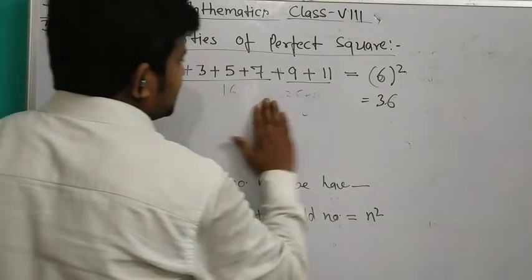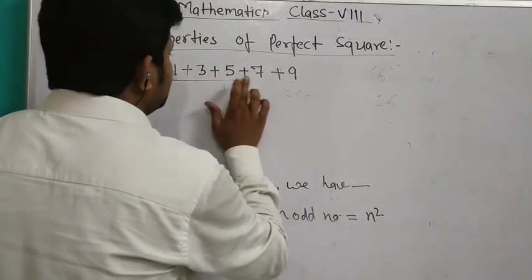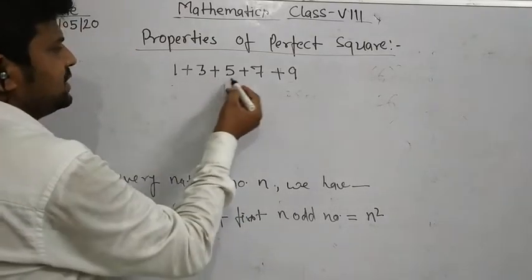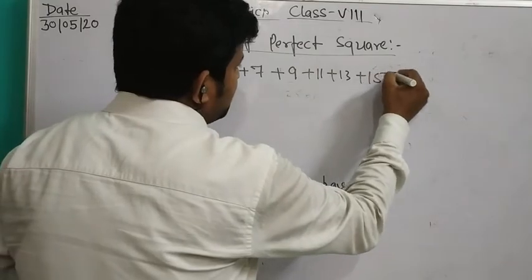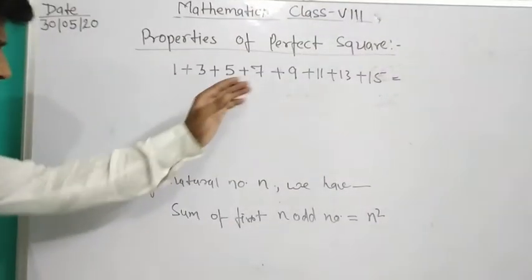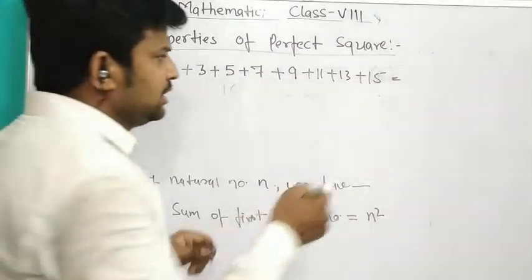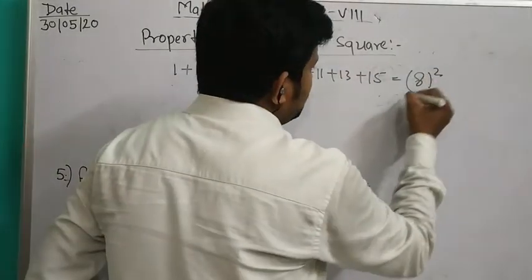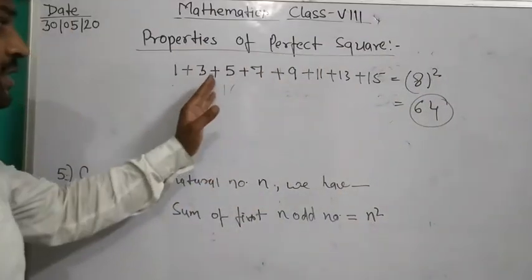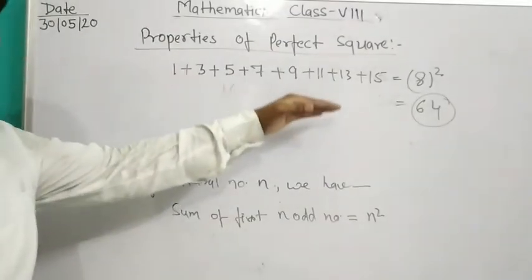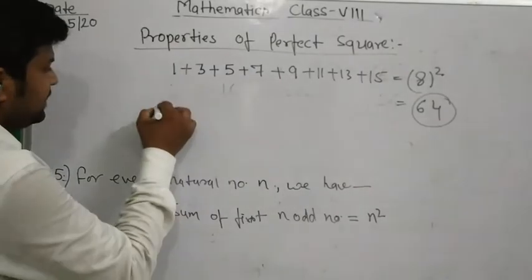Suppose we write: find the sum of 1 plus 3 plus 5 plus 7 plus 9 plus 11 plus 13 plus 15. How many odd numbers are there? 1, 2, 3, 4, 5, 6, 7, 8. Then we write 8 whole square, 8 into 8, which is 64. It means the sum of the first 8 odd numbers is 64.